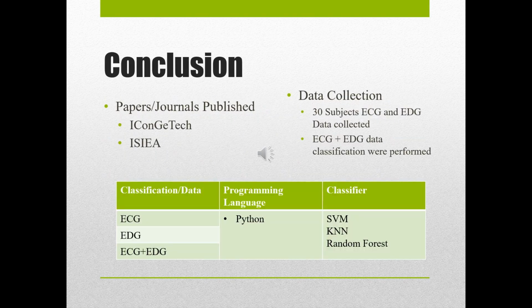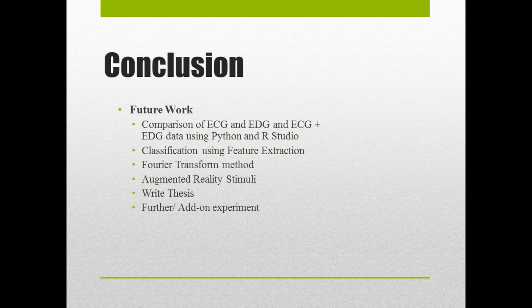In conclusion, 2 papers were sent for conference at ICON-GETTEC and ICEA. ECG combined with EDG data classification was performed with SVM and KNN classifiers. For future work, the focus will be on comparing ECG and EDG data, then ECG combined with EDG data using Python and RStudio. Next is classification using feature extraction, Fourier transform method, and using augmented reality as the stimuli. Then focus on writing the thesis and further or add-on experiments.